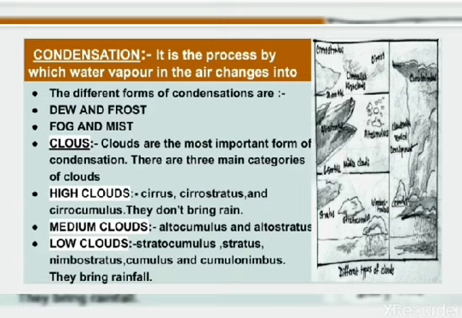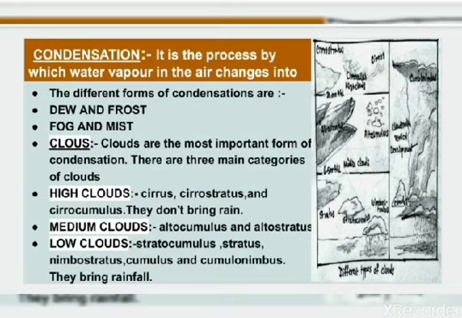Fog is a type of cloud formed near the surface of the earth. The water vapor condenses near the surface like a cloud before it can rise. It leads to poor visibility. It generally forms during winter. It clears with sunrise. Mist is formed in the same way as fog. The visibility is more than 1 kilometer but less than 2 kilometer.